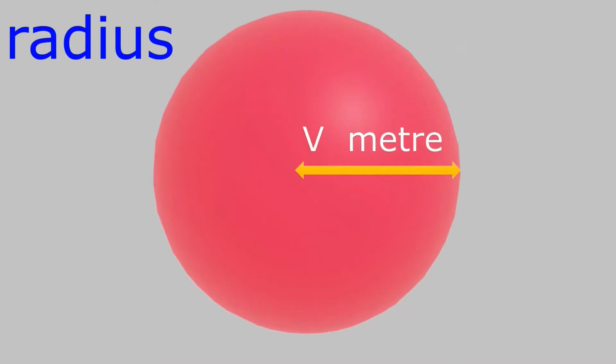If the speed of the wave is v meters per second, then after 1 second, the radius of that spherical wave pulse will be v meter. But in this video, we will consider this pulse as circular wavefronts to make it easier to understand.